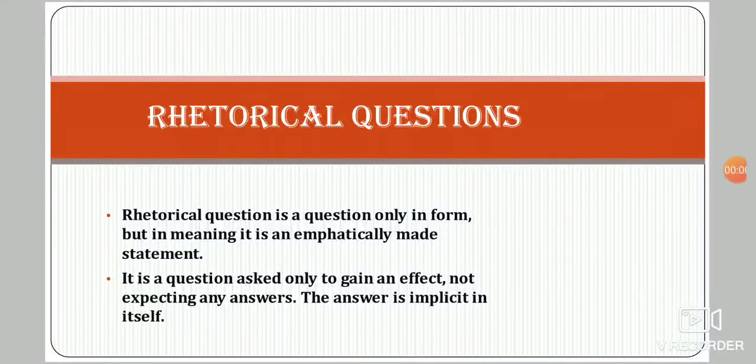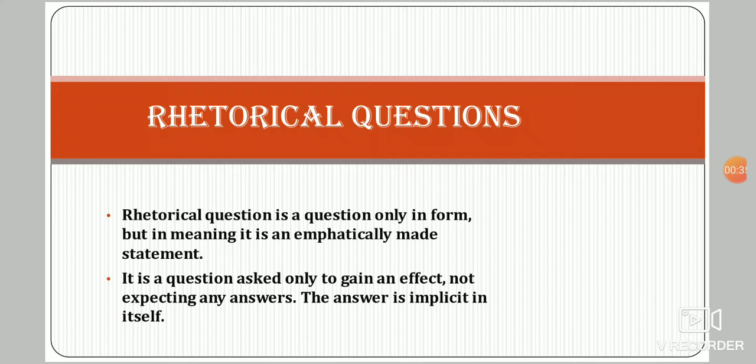Hello dear students, I am here with a grammar topic, rhetorical questions. This is an important grammar topic for our HSC board exams. The question will be asked in the exam to convert a statement into a rhetorical question, or sometimes you can be given a rhetorical question to convert into a statement for 1 mark.